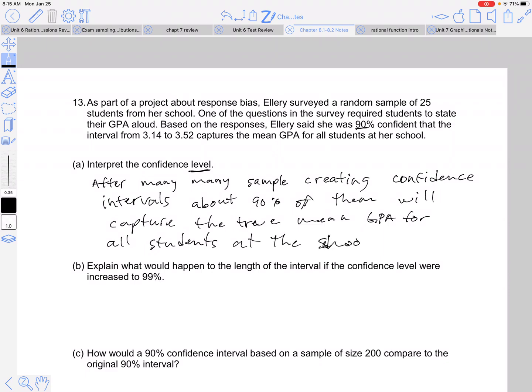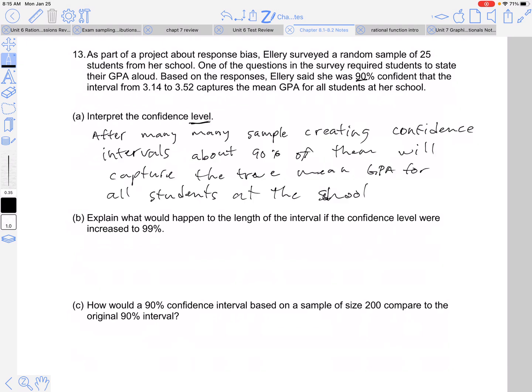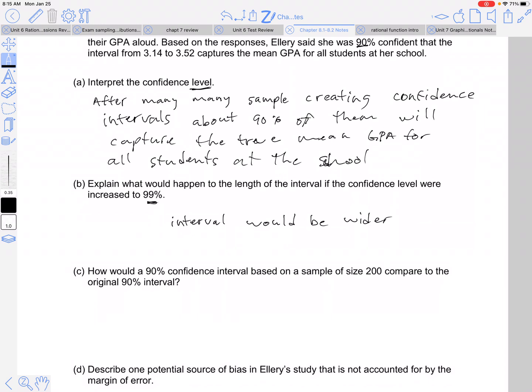Explain what would happen to the length of the interval if the confidence level were increased to 99%. So if we increased it to 99%, we'd have to go out farther, right? So if we increased it to 99%, then our interval would be wider. So instead of 3.14 to 3.52, it'd be like maybe 3.5 to 3 whatever.